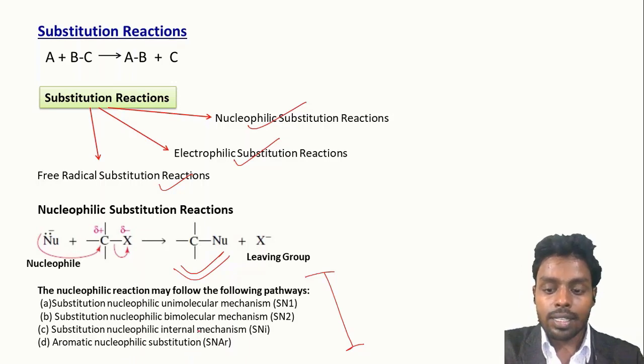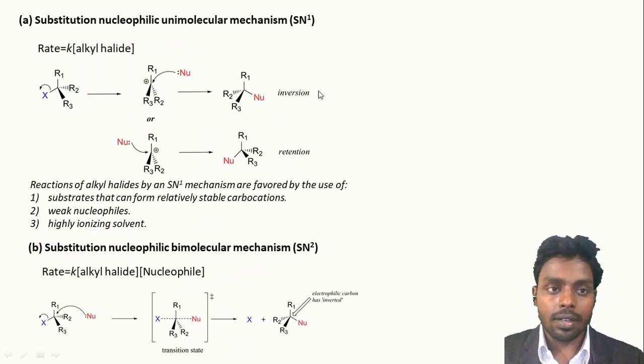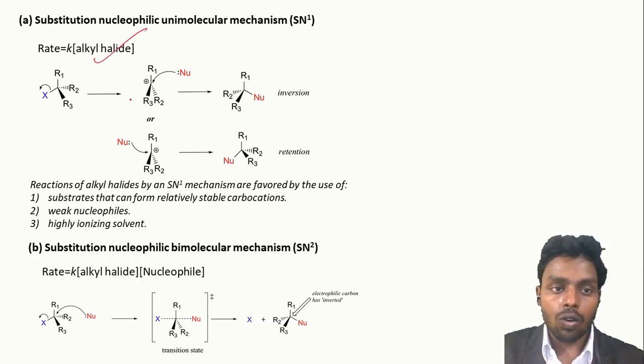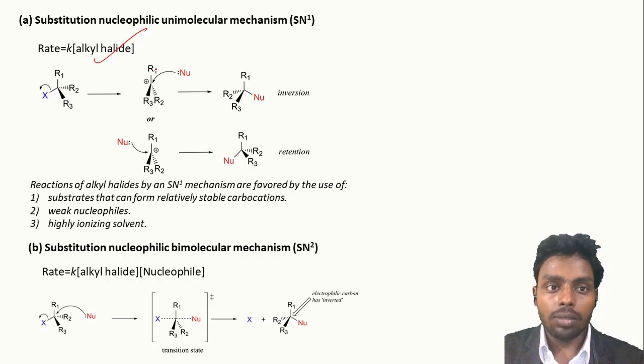So we will discuss each step or each pathway one by one. First is SN1 reaction. In SN1 reaction, the rate depends upon the concentration of substrate only. So first step is basically the breaking of carbon halide bond and forming this carbocation. This step is slow because here the octet of carbon is complete, but here the octet is not complete. So the reaction is moving from complete octet to incomplete octet. So it is a slow step.